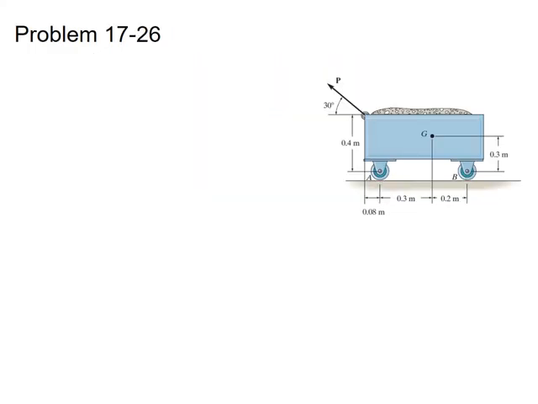So in the previous slide, the free body diagram of this rigid body is that on point B the normal reaction force acts, on point A the normal reaction force NA acts, and on point G the weight acts, which is mg, and we assume that there is no friction between the two bodies. By using the equations of motion we can find the unknowns. The unknowns are the acceleration, the normal reaction force at point A, and the normal reaction force at point B.